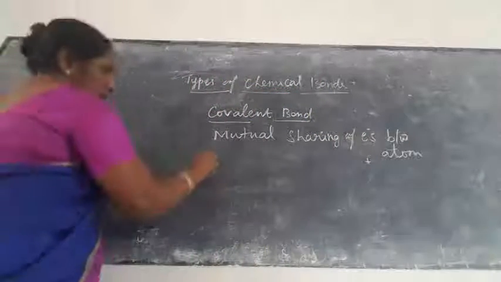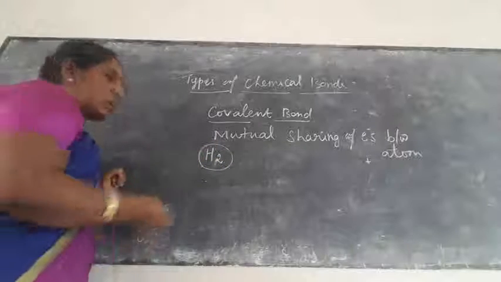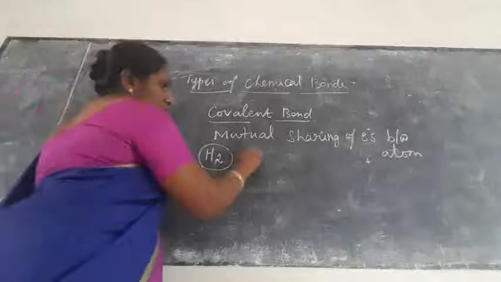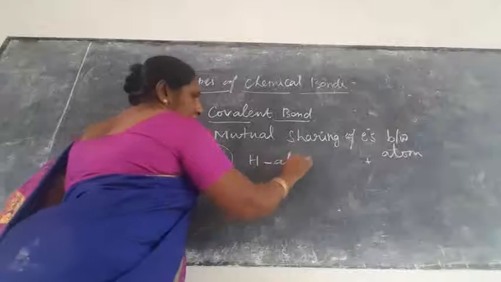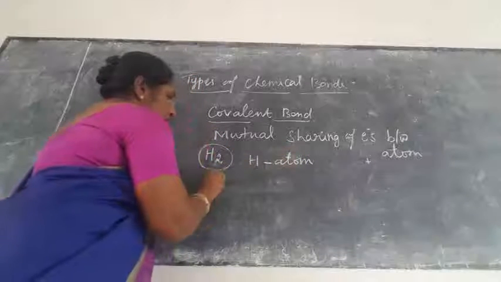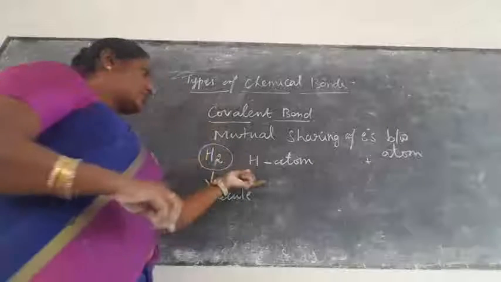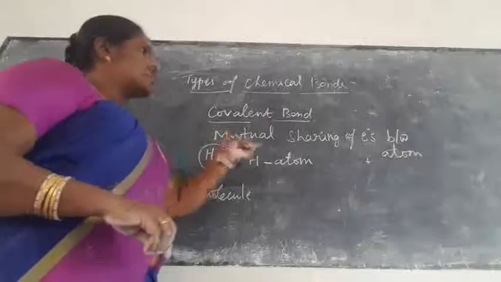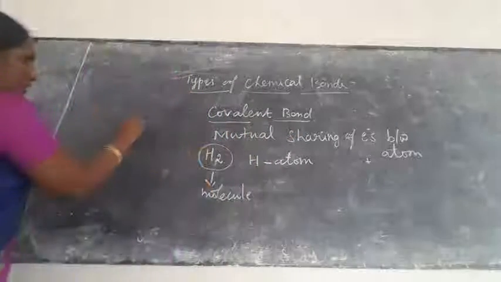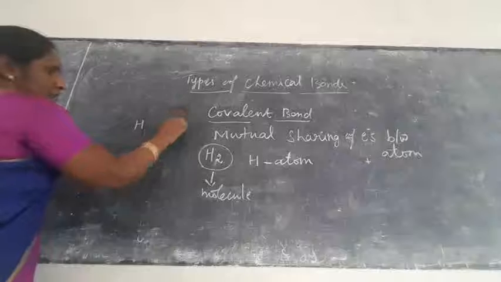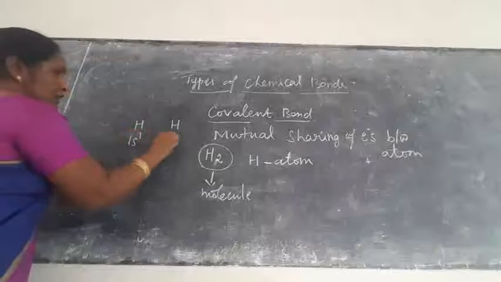Say for example hydrogen. This is the hydrogen molecule. What is an atom and what is a molecule? Hydrogen is an atom, a single atom. More than one atom together is called a molecule. So that is the hydrogen atom and the hydrogen molecule. So mutual sharing of electrons between the atoms. Here one hydrogen and here one hydrogen. What is the configuration of hydrogen? That is 1s1.